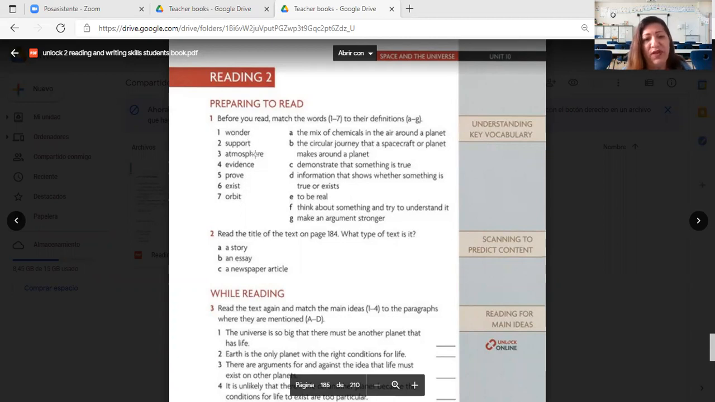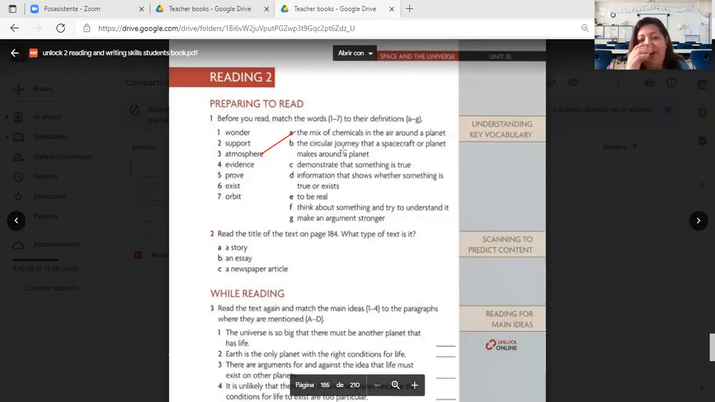Wonder, support, atmosphere. Let's try to see if we can identify some meanings. The mix of chemicals in the air around a planet. Chemicals around a planet. Of course, yes, very good. We have atmosphere, right? The atmosphere is the chemicals in the air around a planet.